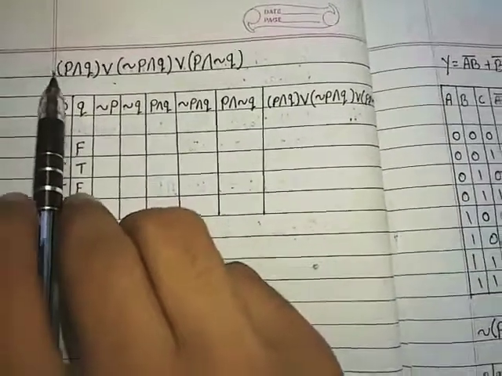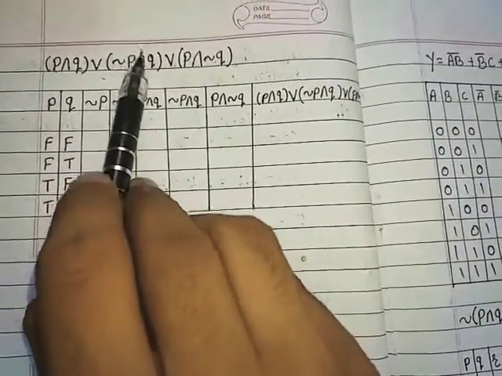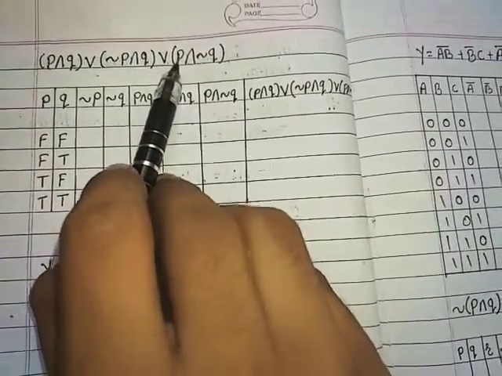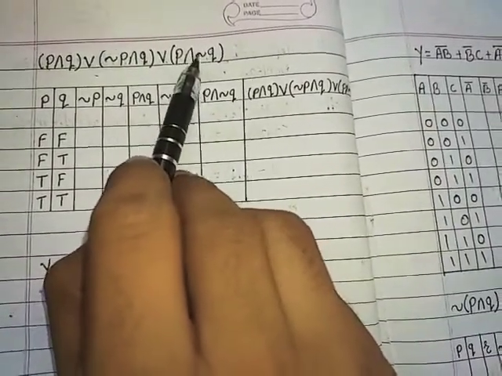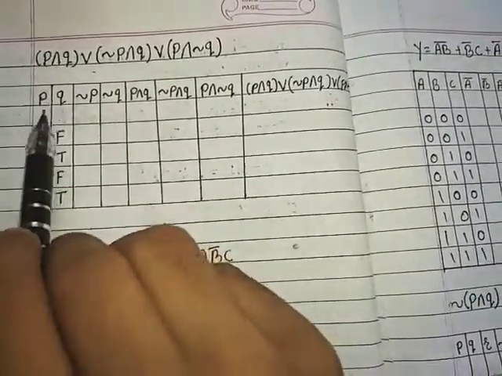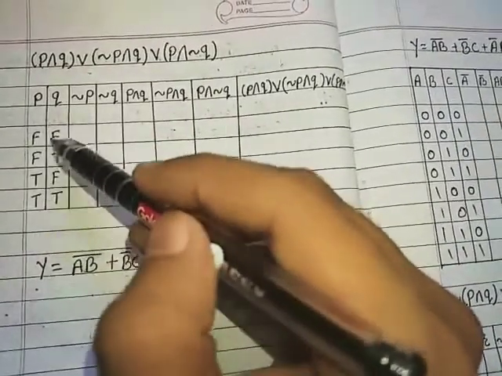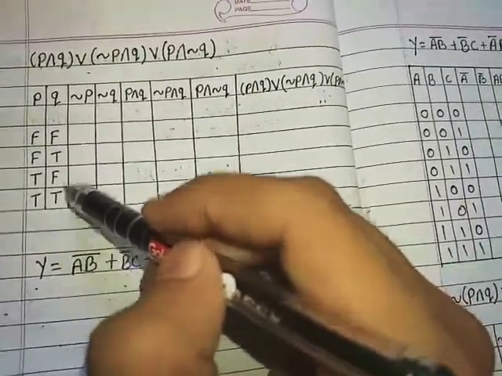If the given equation is P conjunction Q, disjunction, negation of P conjunction Q, disjunction, P conjunction negation of Q. So first I require P and Q, two statements, and here are the possible outcomes: FT, FF, FT, TF, TT.